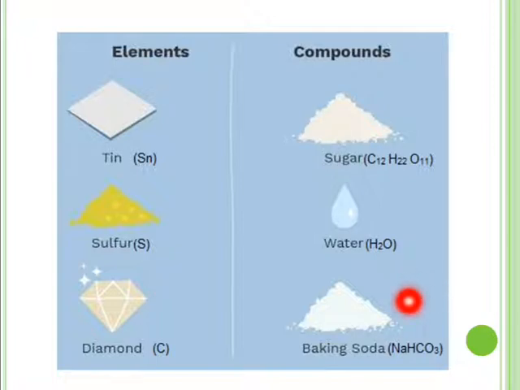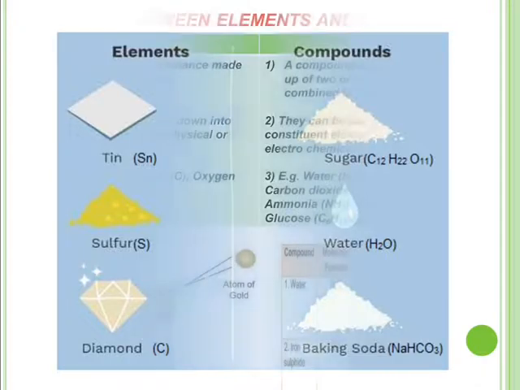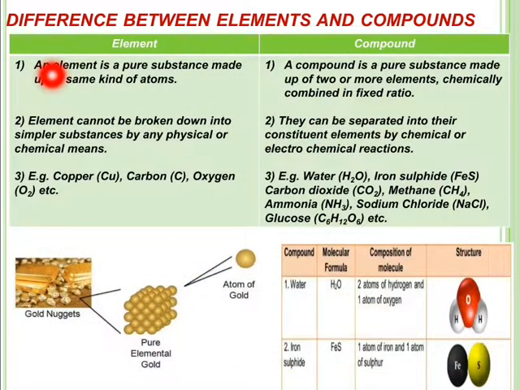Similarly, see baking soda. Formula NaHCO3 means it is made up of sodium, hydrogen, carbon and oxygen. And their amount is fixed. So a compound is made up of two or more elements in a fixed ratio. So elements and compounds both are examples or types of pure substances. Let us see the difference between elements and compounds.